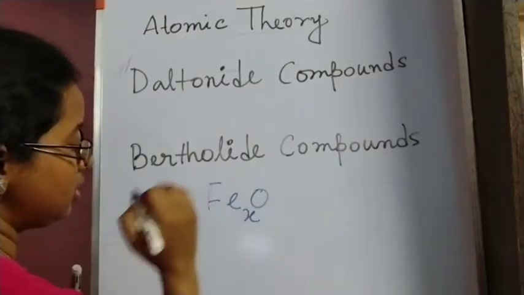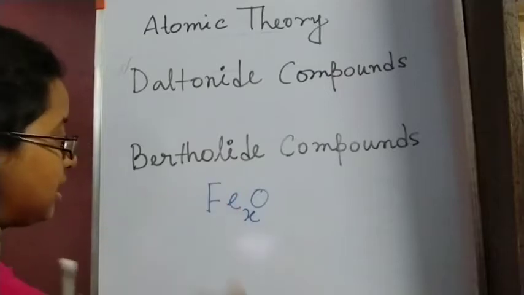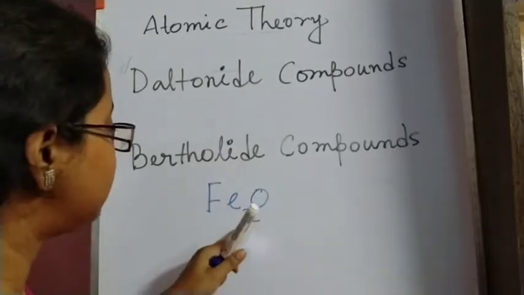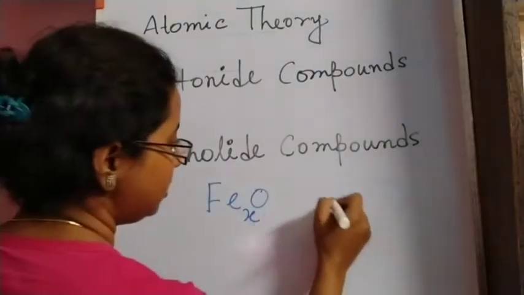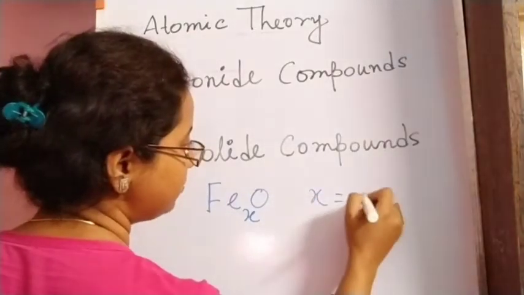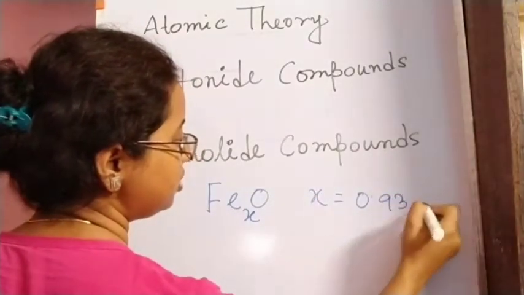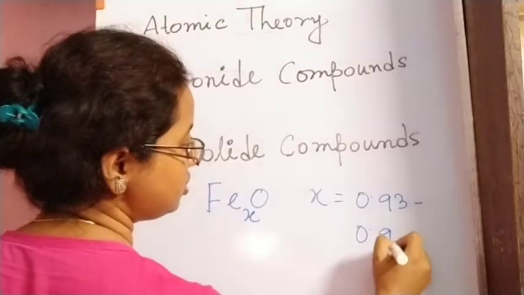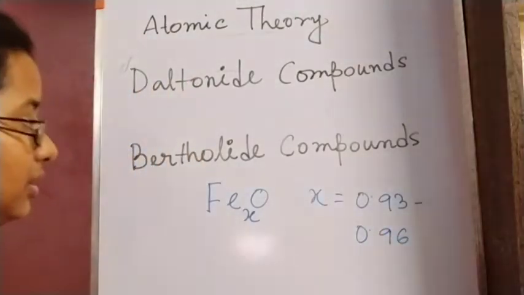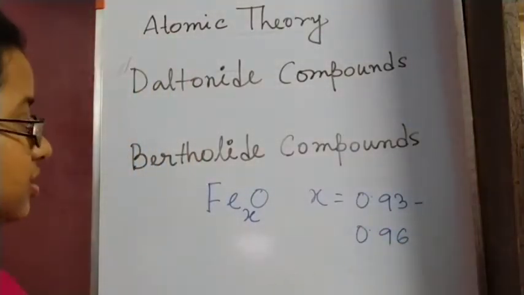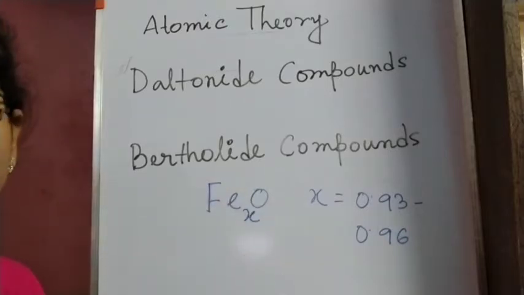We write this as FeXO, where this X term will vary from 0.93 to 0.96. That means it is clearly visible that it's not a simple whole number ratio.